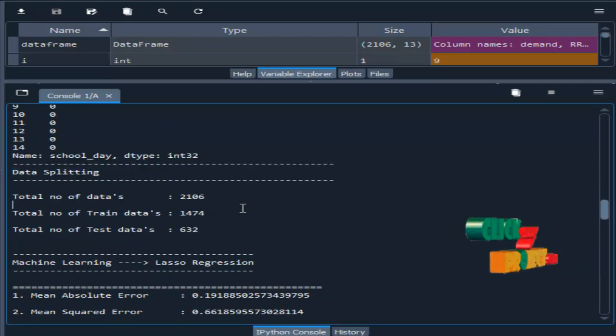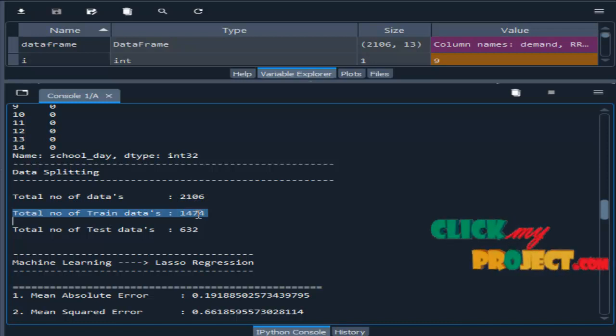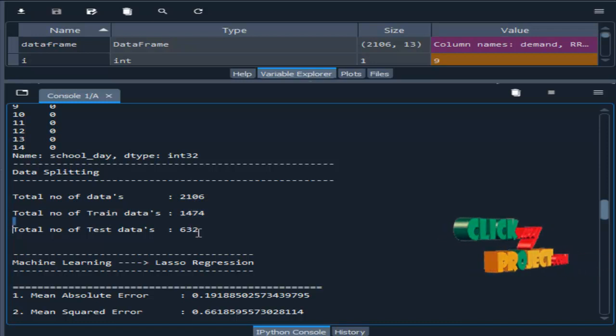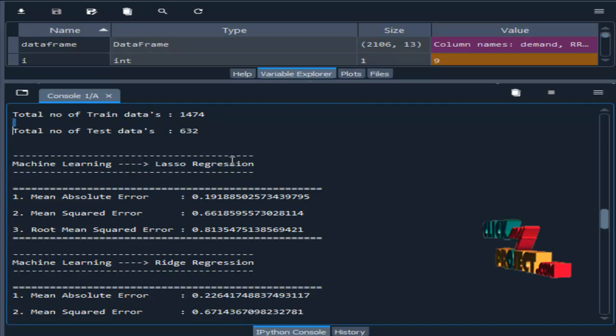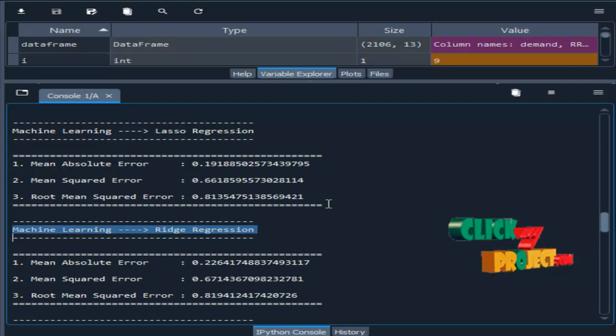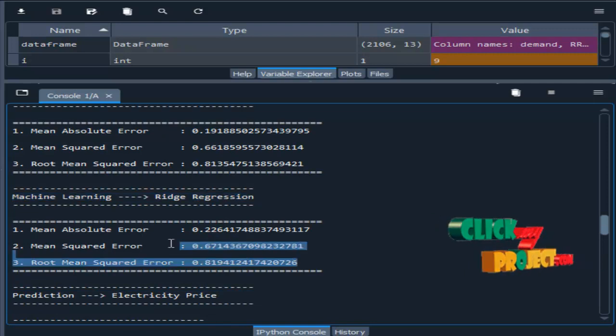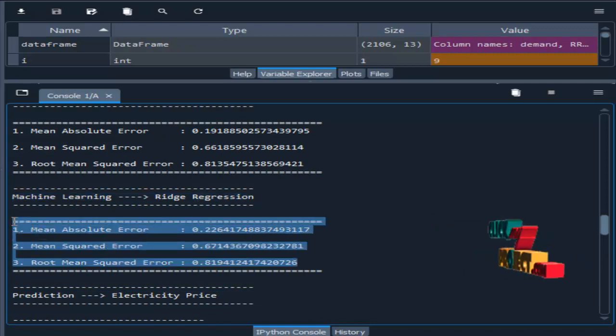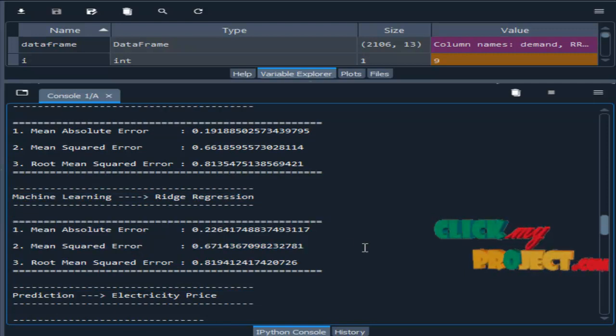Data splitting. Here we split the whole data set into test and train. This is the total number of data present in our data set. This is the total number of train data. This is the total number of test data. Then machine learning, lasso regression and ridge regression. These are the error values which we estimated using lasso regression. These are the error values for ridge regression.